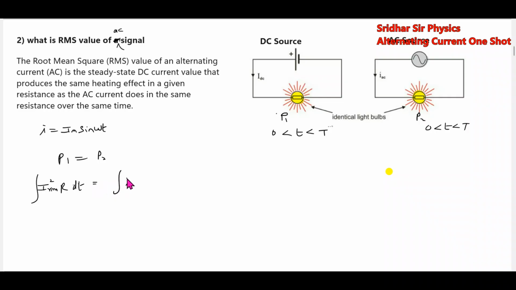The same power in a time interval 0 to t is dissipated across the AC signal. So R will get cancelled out. I RMS square dt equals integral of i square dt from 0 to t. Therefore this will become I RMS equal to